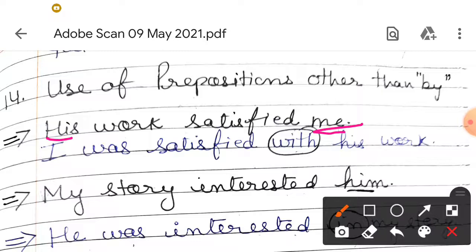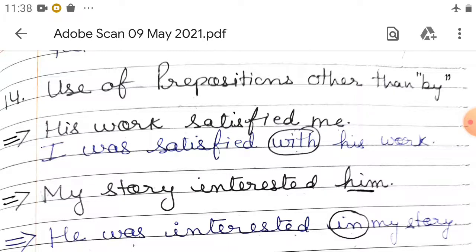We will use a preposition other than by, and with will be suitable here. So: I was satisfied with his work. This is how we change it. Let's take another example.